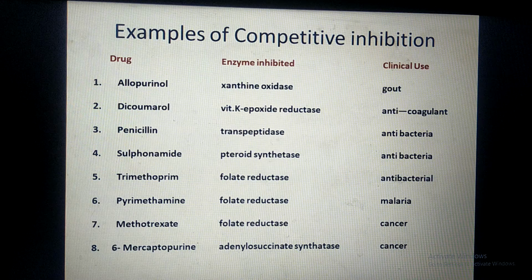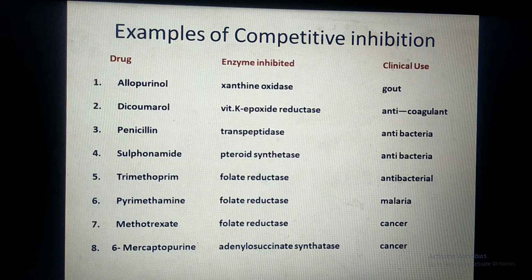Allopurinol, enzyme inhibited, xanthine oxidase, used in gout. Dicoumarol, we have just seen. Another is penicillin, which is a very famous antibiotic. The enzyme inhibited by penicillin is transpeptidase, used as an antibacterial drug. Sulfonamide, we have just seen. Trimethoprim is also an antibacterial drug. It also inhibits the enzyme folate reductase.